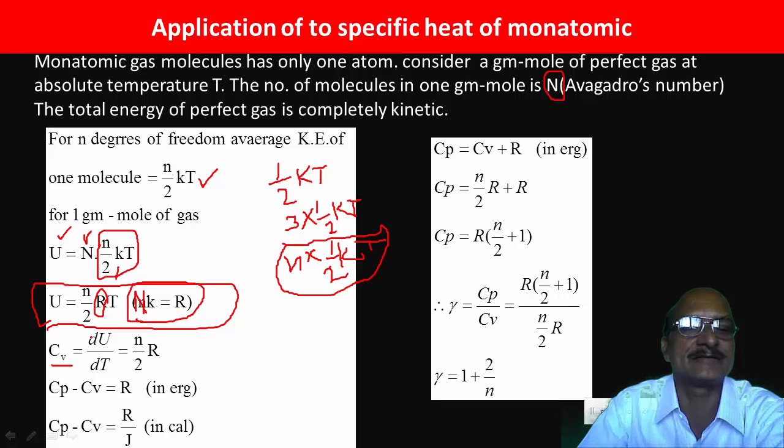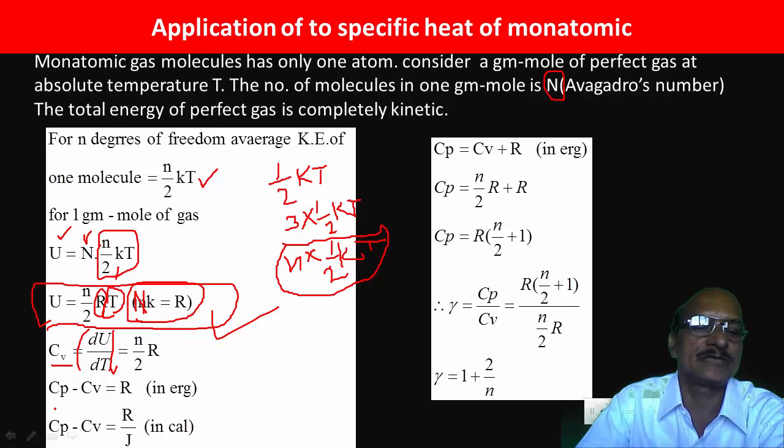After the derivative, we get n by 2 as it is, R as it is, and the derivative of t with respect to t is 1. Therefore, Cv is equal to du by dt at constant volume, and after derivation we get n by 2 into R.